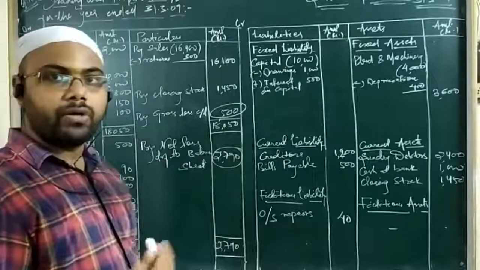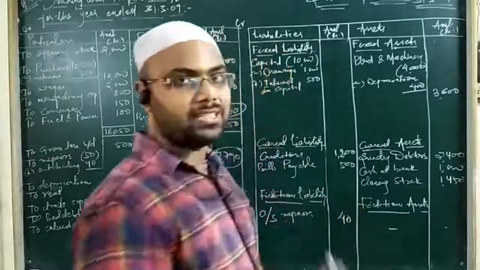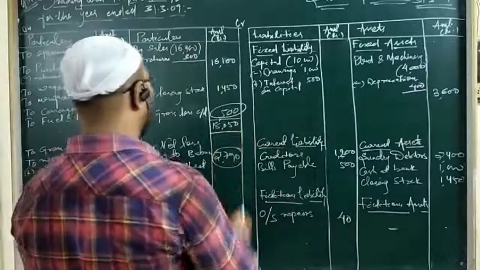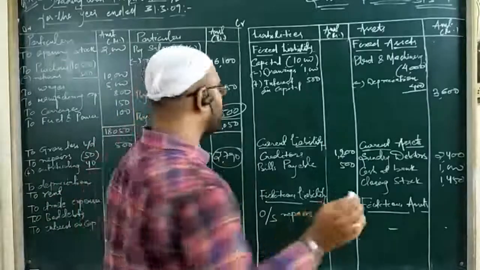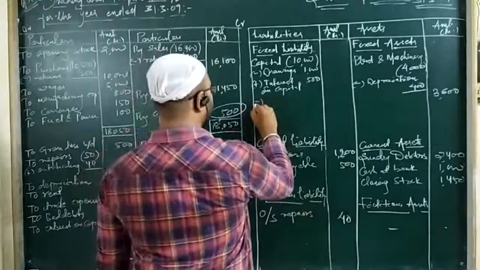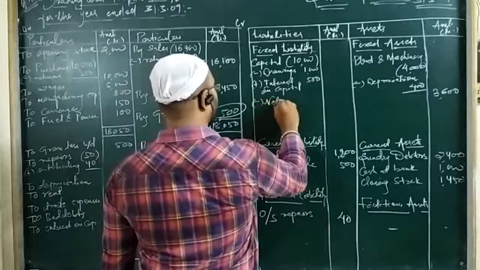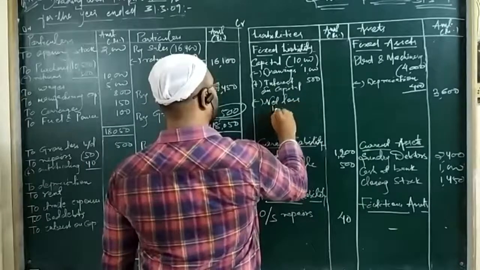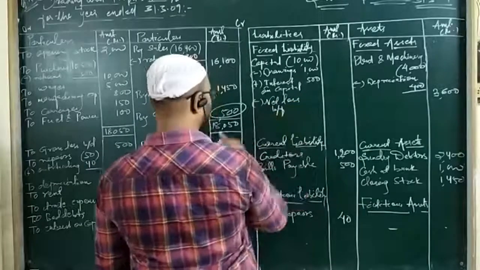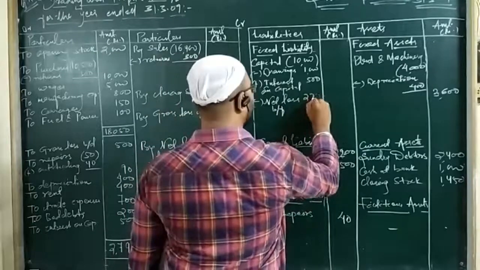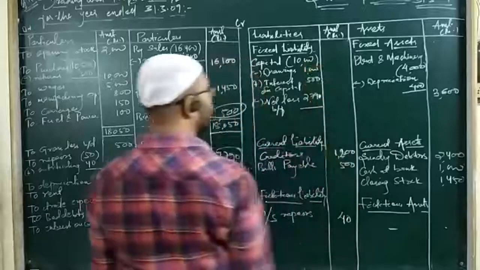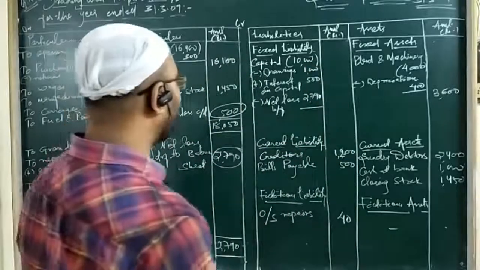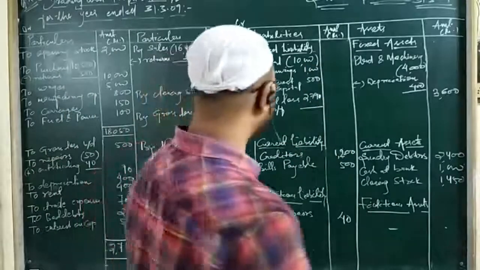So now moving on to our next financial statement, the last financial statement, that is your balance sheet. Since we have got net loss here, the loss will be deducted from capital. Less net loss brought forward. So net loss is 2790. Okay, and after all such calculations, we will put the net amount of capital, or the adjusted amount of capital, in the outer column.